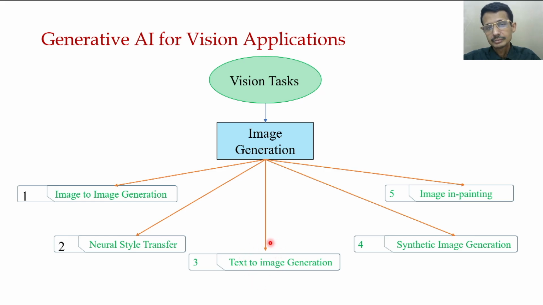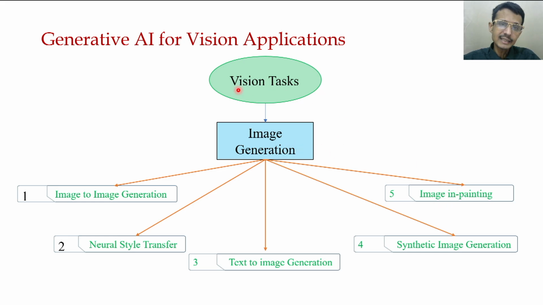Then there is synthetic image generation, for example in the medical image domain or other vision applications where real images are very tough to get, or there is data scarcity, so synthetic images are generated. Then image inpainting: sometimes an image is corrupted or damaged, and it can be repaired, which is also a kind of generative image task.